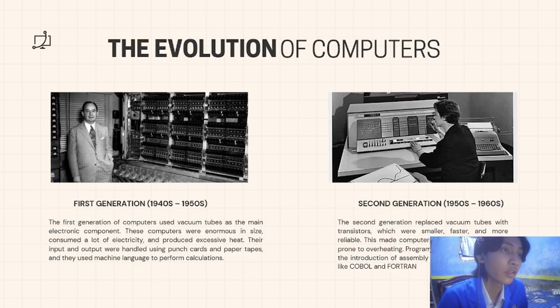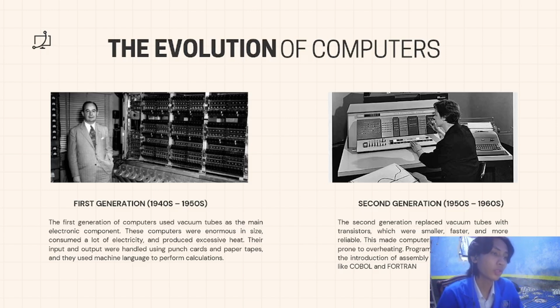The evolution of computers. The first generation, from the 1940s to 1950s, used vacuum tubes as the main electronic component. A vacuum tube is an electronic component that controls the flow of electricity in a circuit.